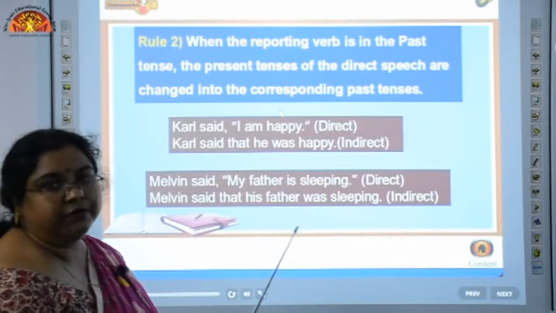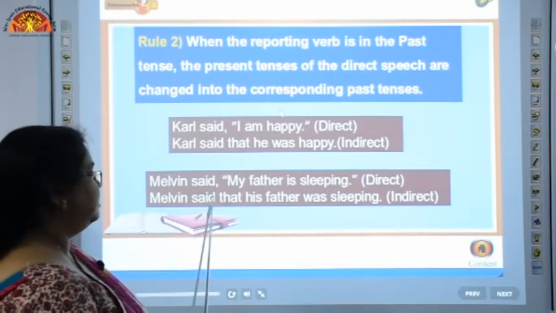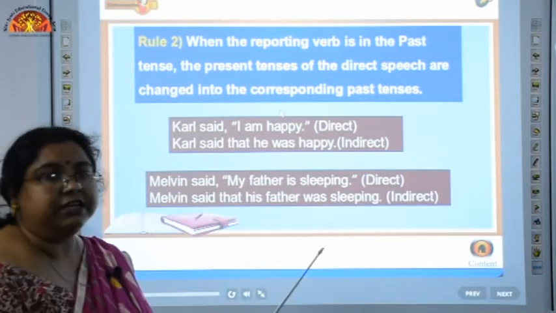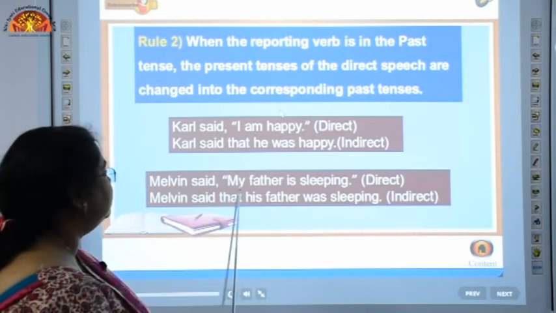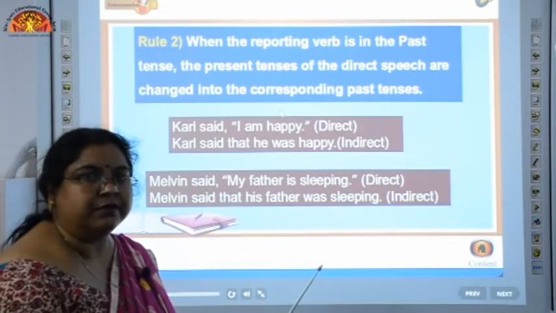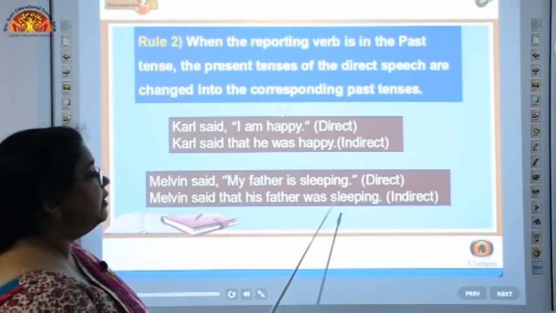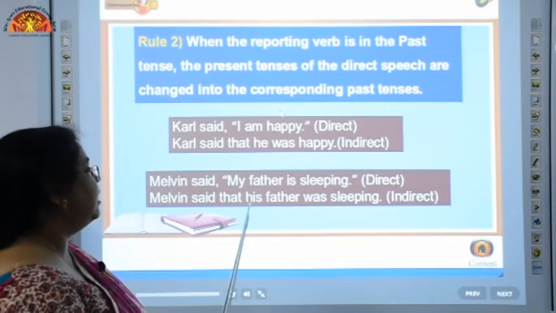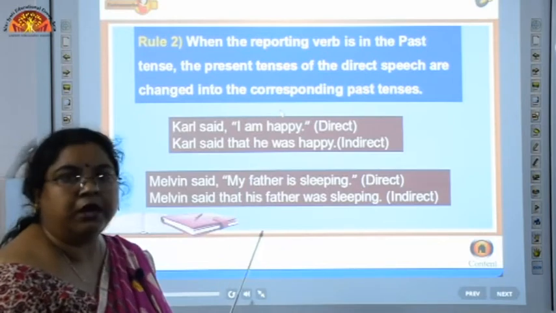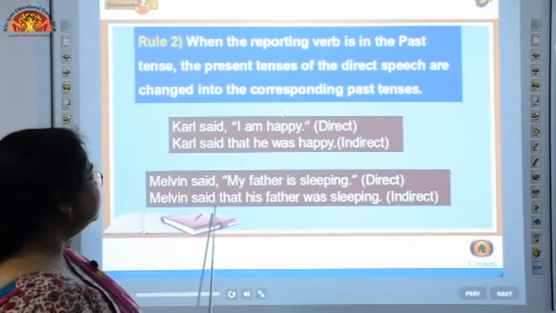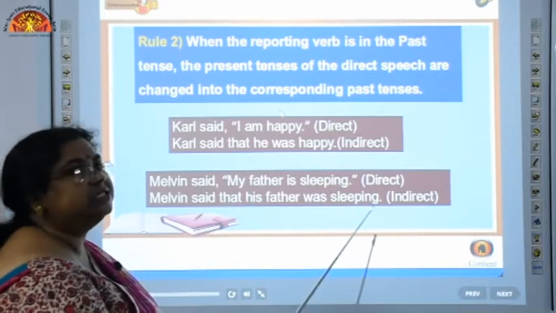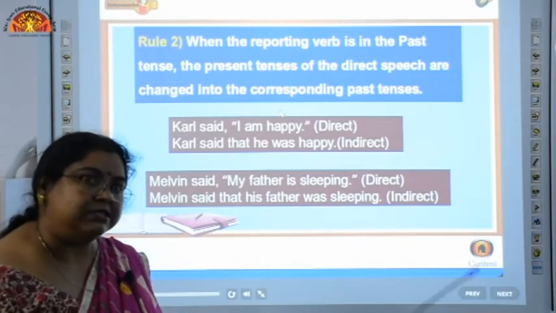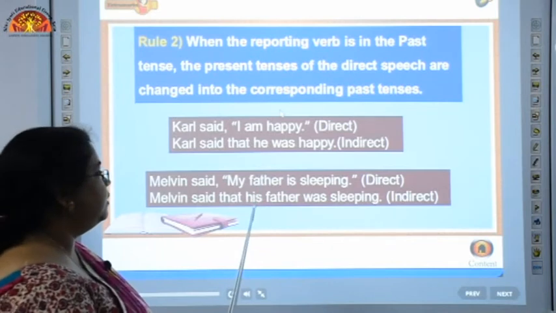This is also another change which we need to make here. Now, similarly, we can see one more example. Melvin said, "My father is sleeping." Again the reporting verb is in past tense. The tense of this reported speech section is present continuous. So, we are going to change this present continuous to past continuous, introducing the connector "that", and accordingly we change the pronoun to third person. So, Melvin said that his father was sleeping. The tense has been changed from present continuous to past continuous. My has been changed to his.